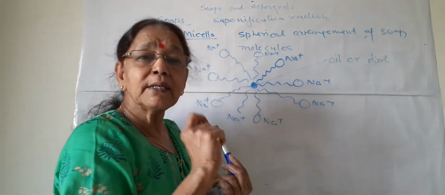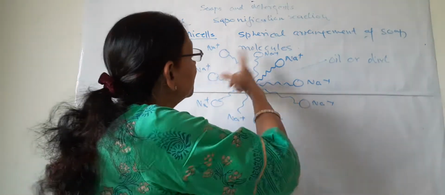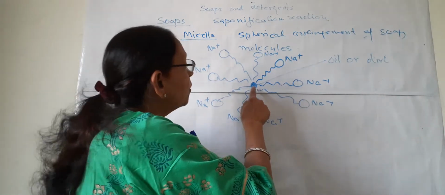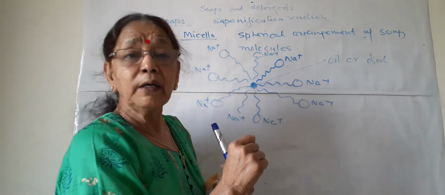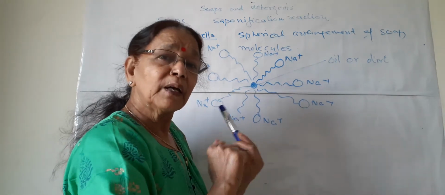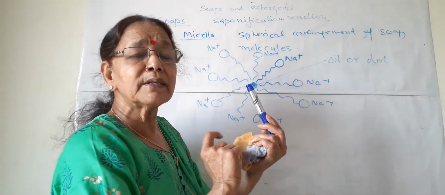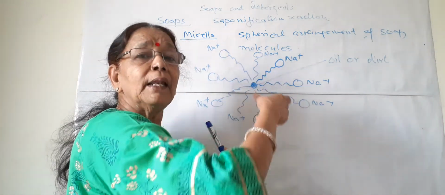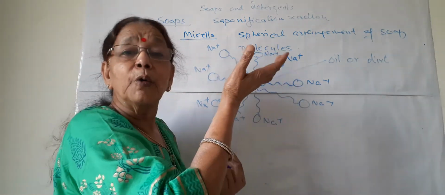When this soil is dissolved in water, these chains are attracted towards the oil, and they dissolve in this oil or dirt. When the cloth is rubbed or the body is rubbed, the whole micelle with dirt comes out.